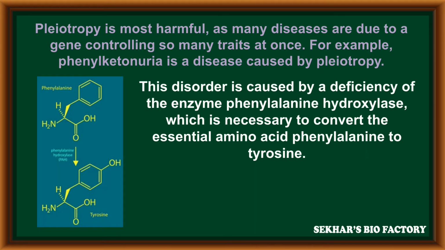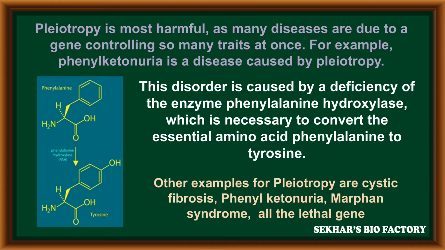Phenylketonuria is a disorder caused due to deficiency of an enzyme called phenylalanine hydroxylase. This enzyme is required for the conversion of the amino acid phenylalanine into tyrosine. Some other examples for pleiotropy are cystic fibrosis, phenylketonuria, Marfan syndrome, along with that, all lethal genes.